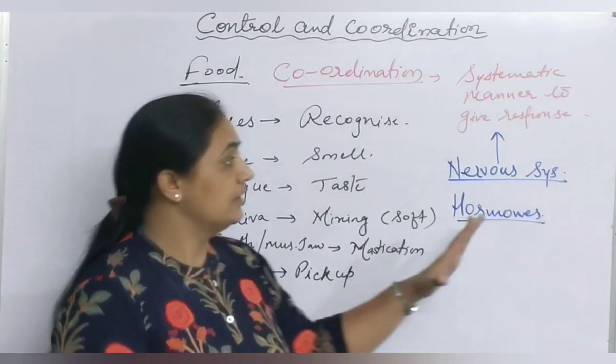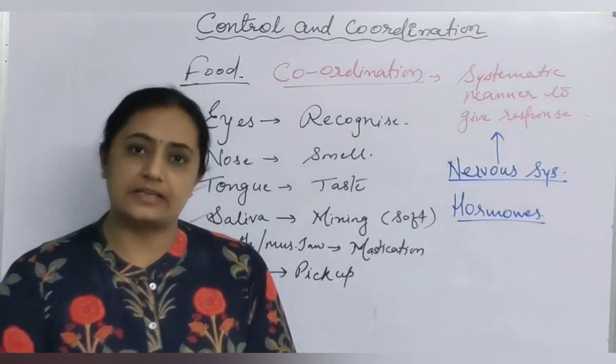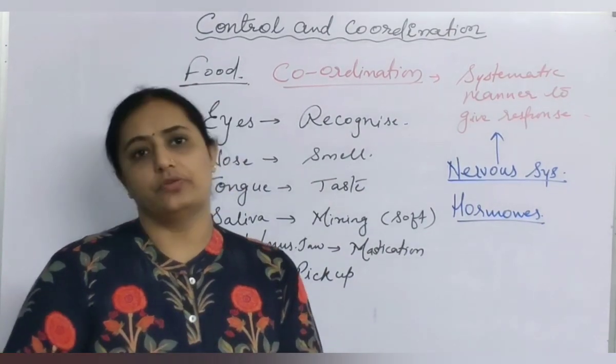So this is the first topic, what is control and coordination, that we discuss here. In the next part, we will discuss about the different parts of nervous system.